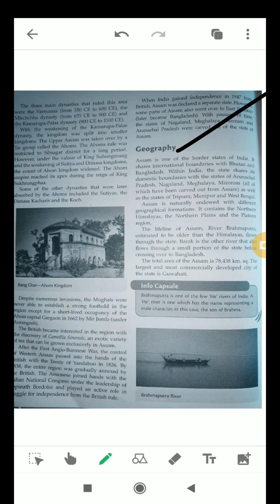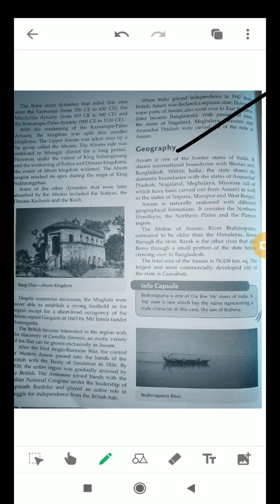Also, Brahmaputra is one of the few he-rivers of India. Most of the rivers are female, like Ganga, Yamuna, Saraswati, Godavari. And the he-river is one which is named representing a male character. And why is its name Brahmaputra? Brahma means Lord Brahma, and he is the Putra of God Brahma. That's why it is called Brahmaputra.